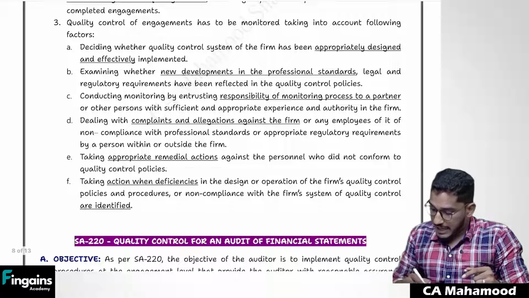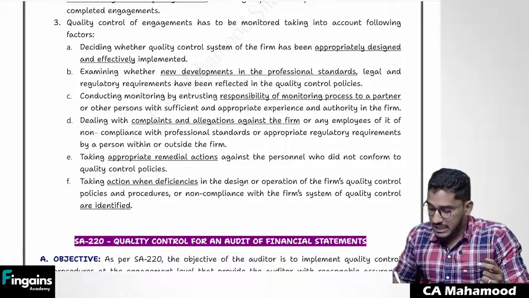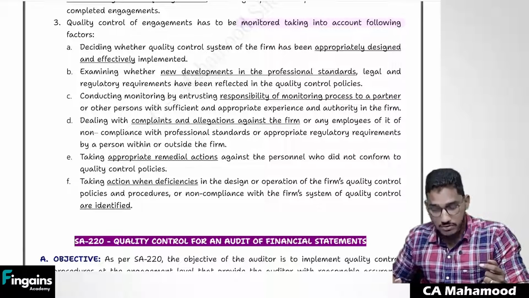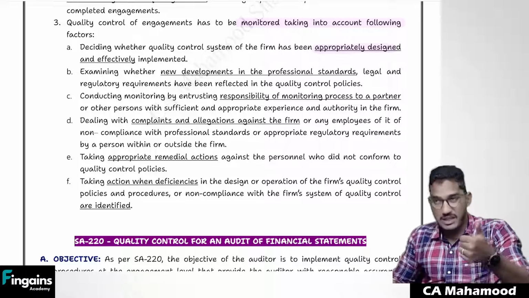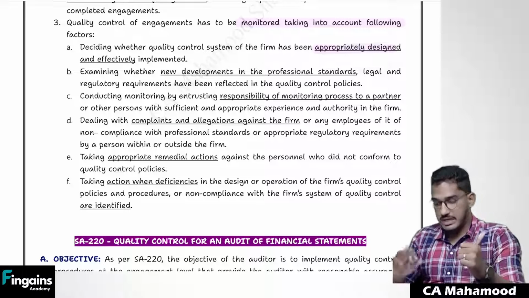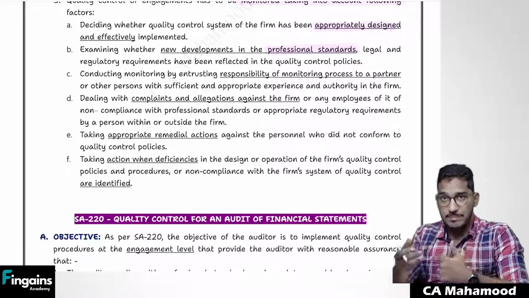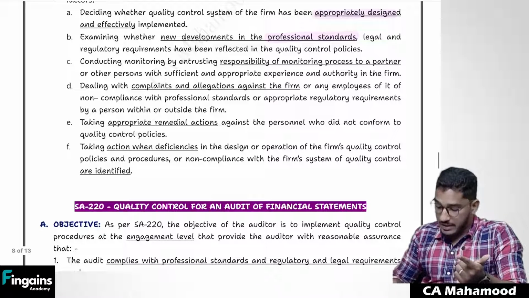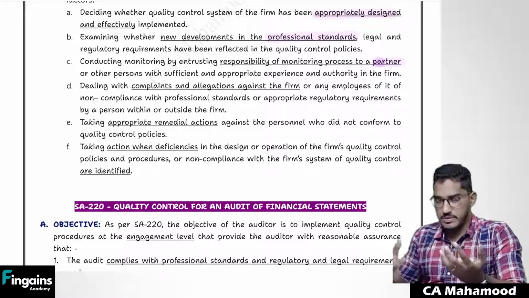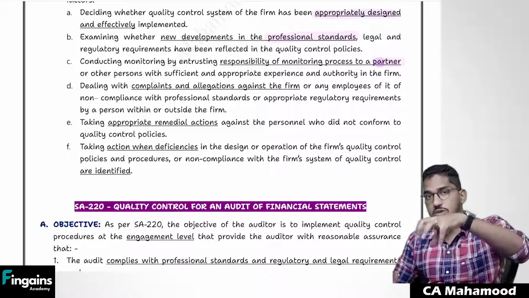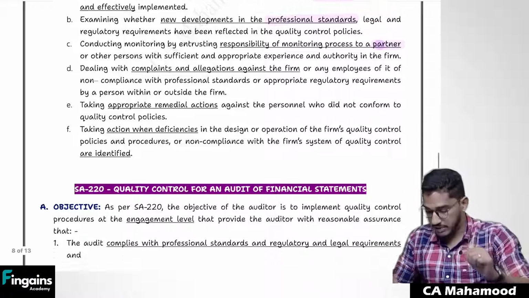Quality control of engagements has to be monitored, taking into account the following factors: whether they are appropriately designed or not. Whatever policies we have designed, are they appropriate or not? Because of any change in professional standards, are we required to update our policies and procedures? And you have to give this monitoring responsibility to one partner or other persons. Even for monitoring, for checking, this responsibility you should give to someone.